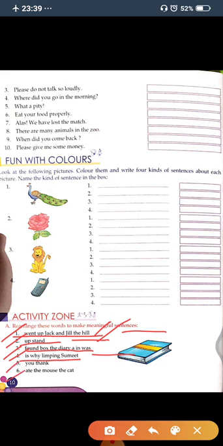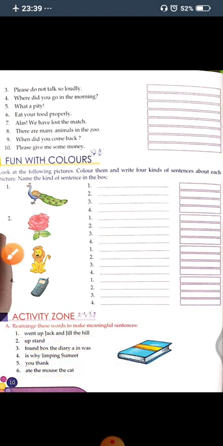Now the fifth one. Fifth one is "you thank". So this is not correct. What will you write here? You will write here "thank you". Now the sixth one. "Ate the mouse the cat." This is not correct. So you will write here the cat ate the mouse. Okay.